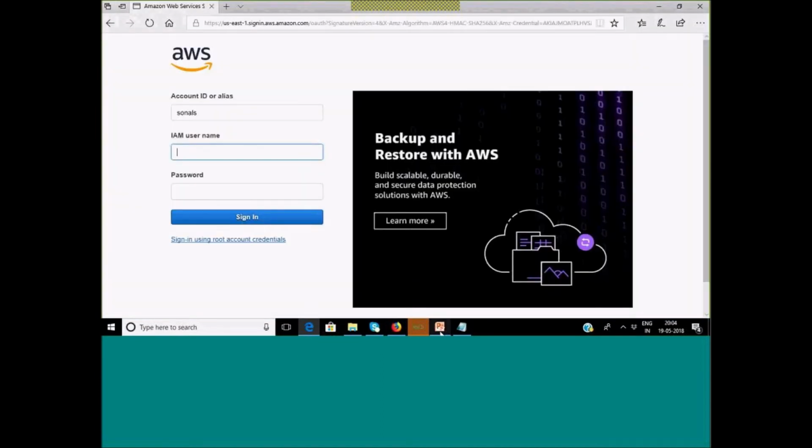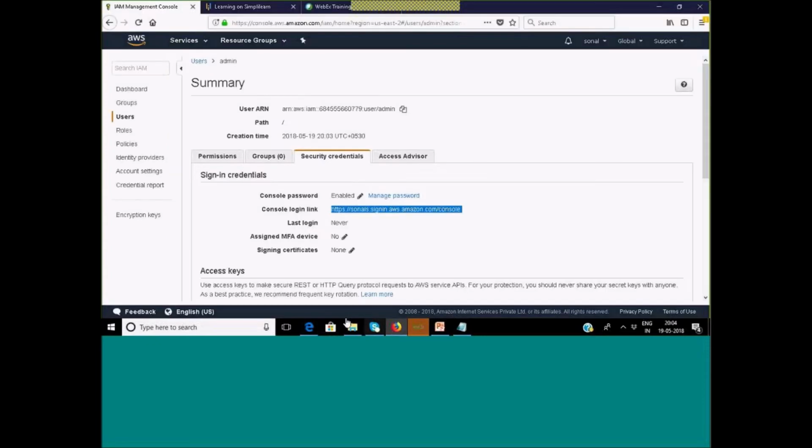Yeah. Okay. User ARN, right? So this is your ARN, the Amazon Resource Name. How do you access any resource? AWS provides you the ARN name for the resource, so that by using that ARN you can access the resource. That is nothing but Amazon Resource Name, sorry. So this is the link, the URL through which I will access.